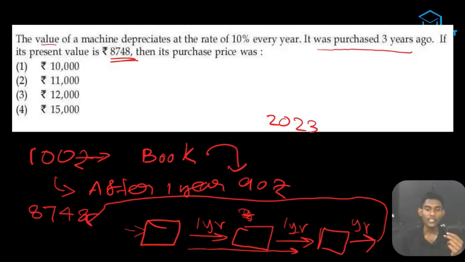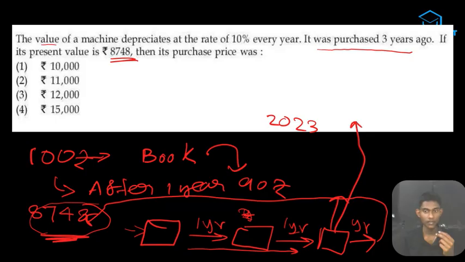So I can say that this is 90% of this thing, right? Because 10% depreciation is coming. I hope that you guys are understanding. This end product right here is 90% of this one. So we are having 8748. And this is 90% of x, right? So x into 90 by 100 is equal to this.